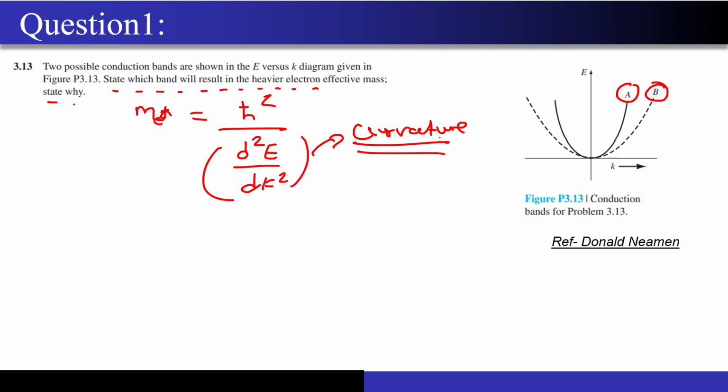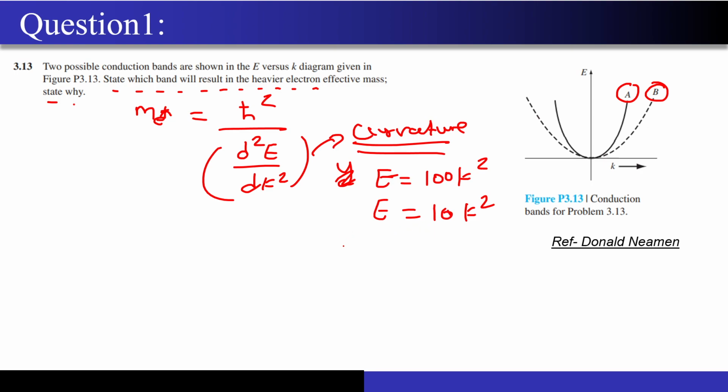Okay, I will do one thing. I will write two equations over here, right? Let's say E is equal to 100 k square, and in another case I will write E is equal to 10 k square. See, these are the parabolas. That's why I have written the k square over here, right?